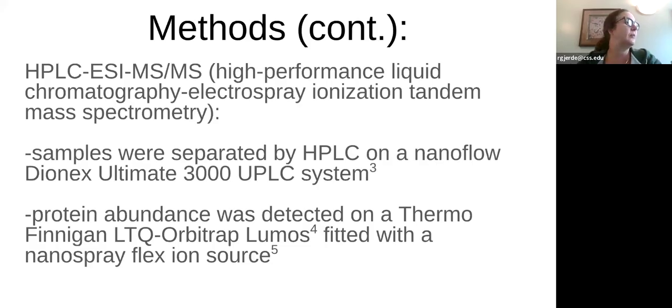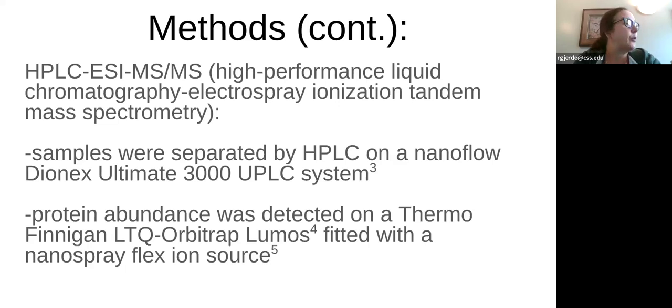So a little bit about the system here. The Dionex Ultimate 3000 was the HPLC system used, and it's said to be ideal for small sample volumes, which is what we're dealing with here. And it's something that's often used in proteomic studies. The LTQ Orbitrap Lumos, that's the mass spectrometer that was used. And it combines 3 different types of mass analyzers: a quadrupole mass filter, a linear ion trap, and then an Orbitrap mass analyzer. And again, this is a system that's often used to characterize proteins, especially when they're in low abundance.